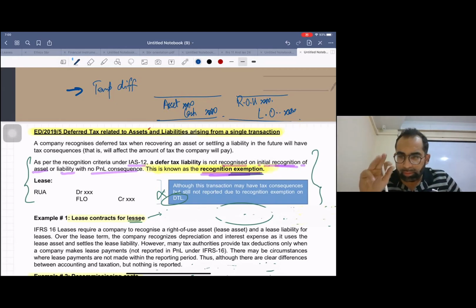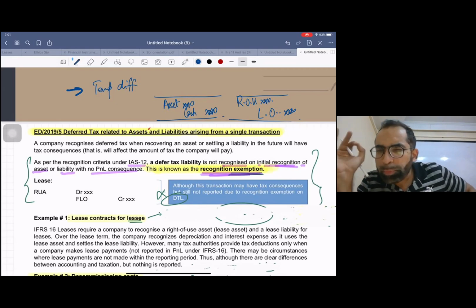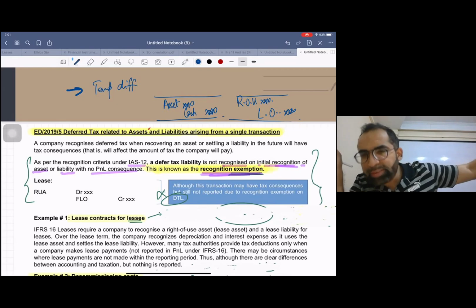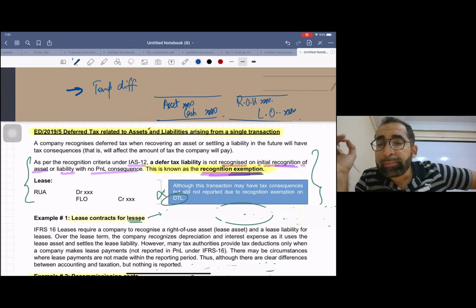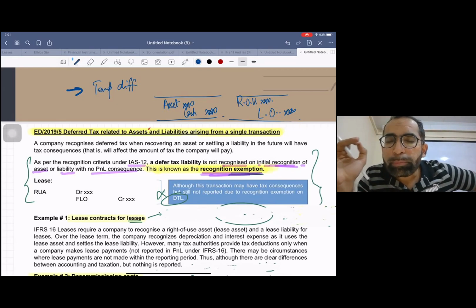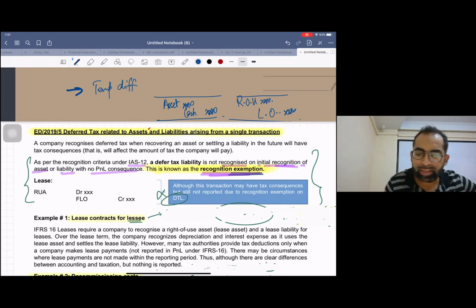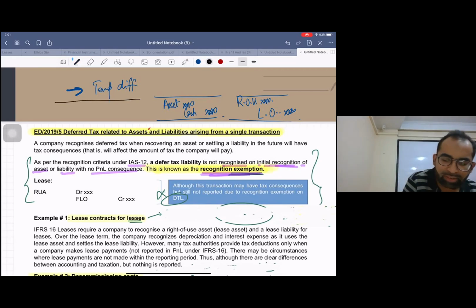The third example: hope you remember when you were doing basic accounting, you were kids in F7 level or previous accounting level. You used to study compulsory disposal cost, or we call it decommissioning liability. So for example, listen, in decommissioning liability, on day one, you used to make this entry: PPE debit and provision credit.